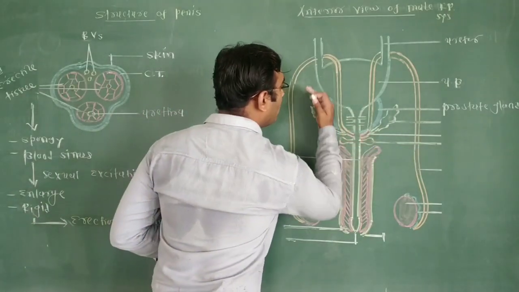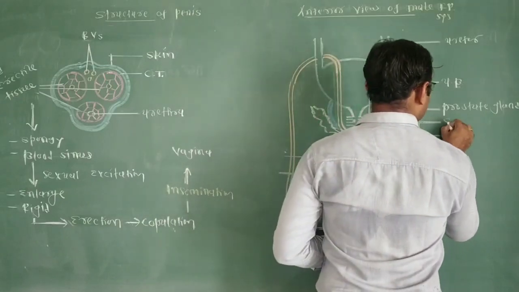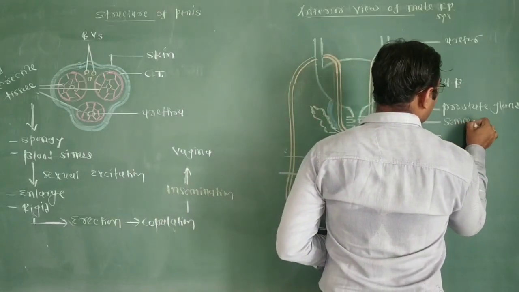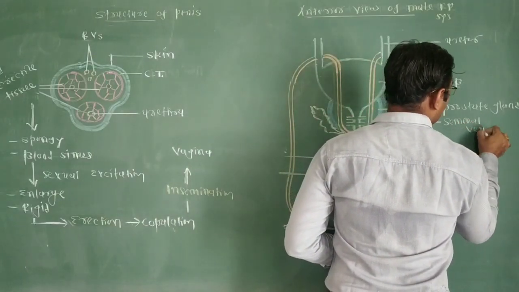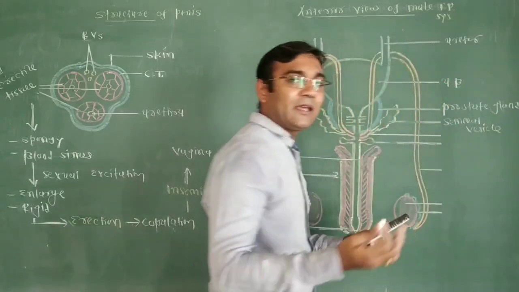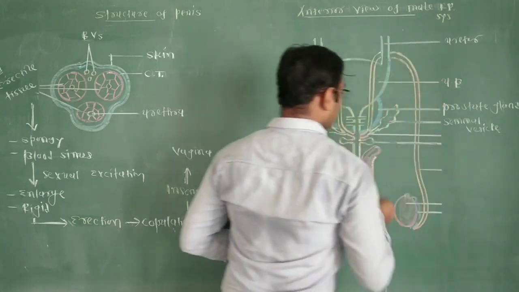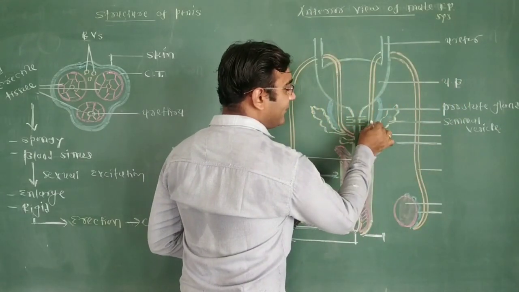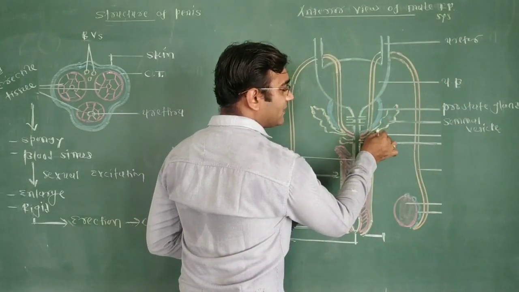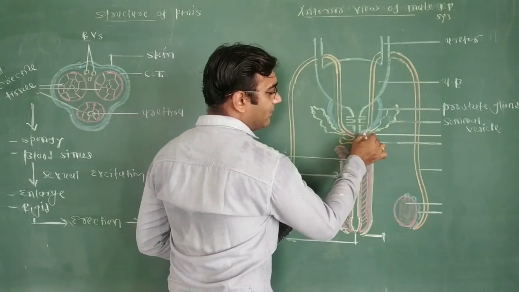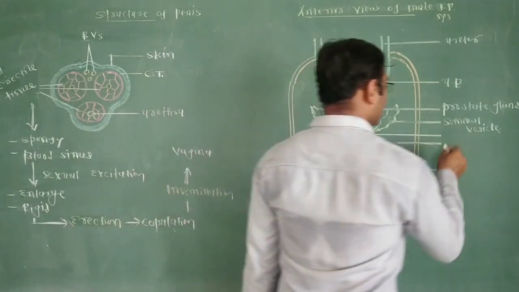At the base of the urinary bladder, the seminal vesicle is present. The seminal vesicle is a pair of glands. Then the vas deferens and the duct of the seminal vesicle join, and this red duct formed is the ejaculatory duct.